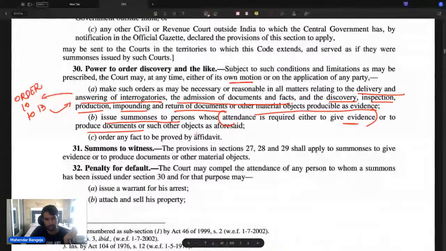That can also happen. Then you have summons to witnesses. Court can summon witnesses. So 27, 28, 29 will apply to summons to give evidence or to produce documents or material facts. So summons to witnesses can also apply. ठीक है.